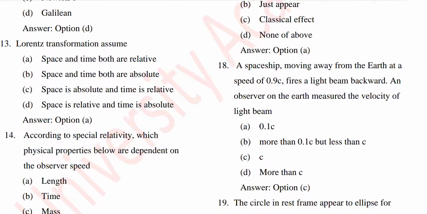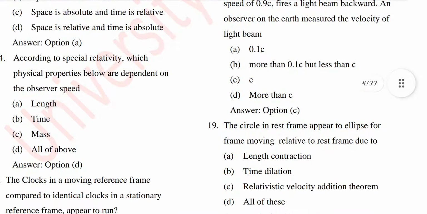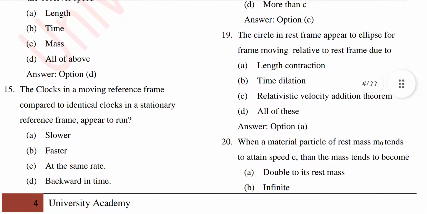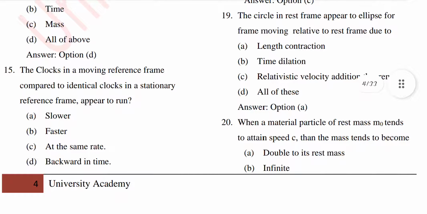Question number 14. According to special relativity, which physical properties below are dependent on the observer speed? The answer will be option number D, length, time, mass. Question number 15. The clocks in a moving reference frame, compared to identical clocks in a stationary reference frame, appear to run.